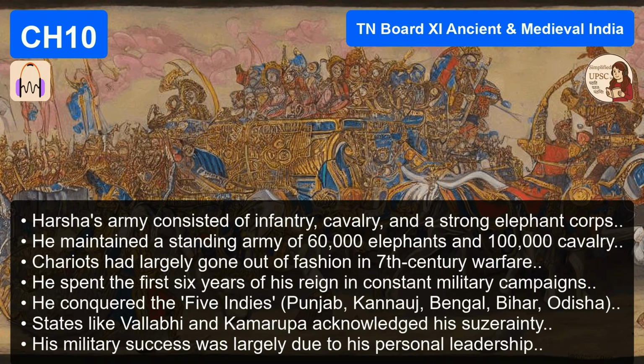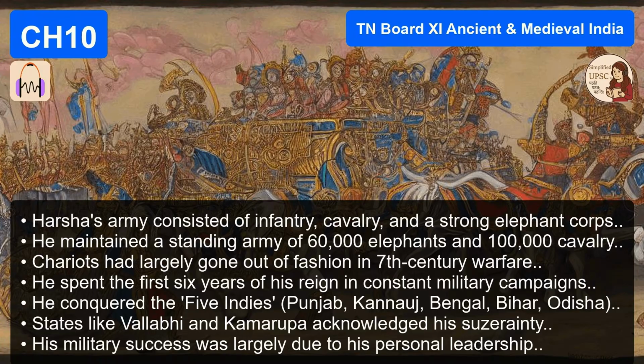And after this victory, Pulakesin adopts the title Paramesvara, which means Supreme Lord. It was a direct challenge to Harsha's claims. So the Narmada River essentially became the border. Exactly. For the rest of their reigns, it established this clear north-south divide. Harsha ruled north of the river, Pulakesin ruled south. And this is a crucial distinction for the exam. It shows that Harsha was not an all-India ruler in the same way that Ashoka or the later Guptas were. His power had very hard, very clear limits. That's a really important nuance.